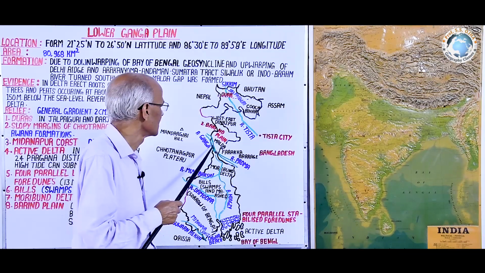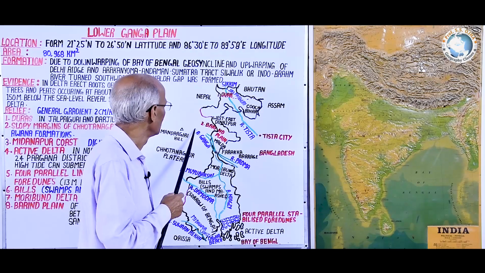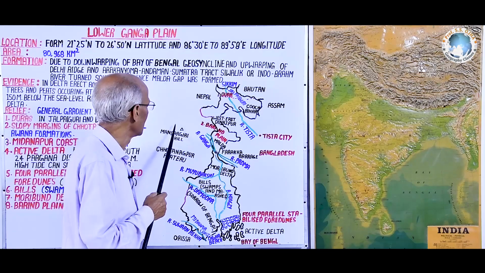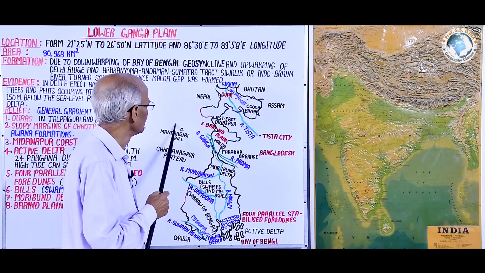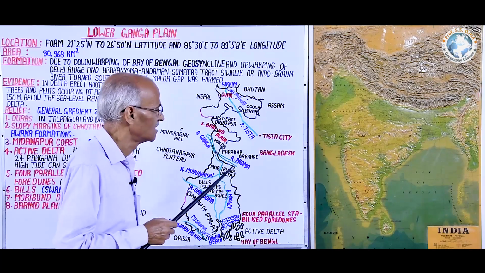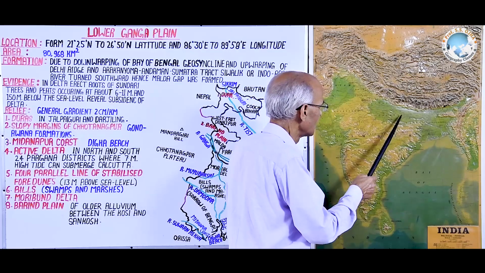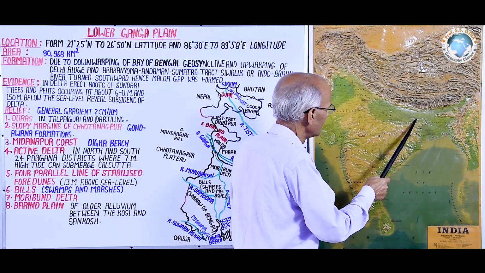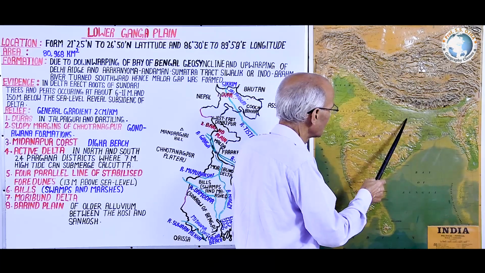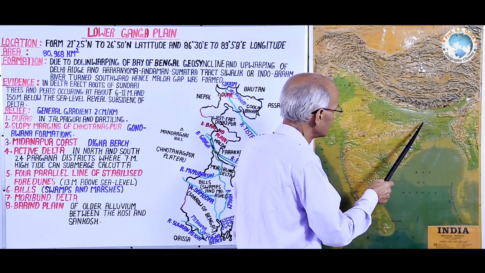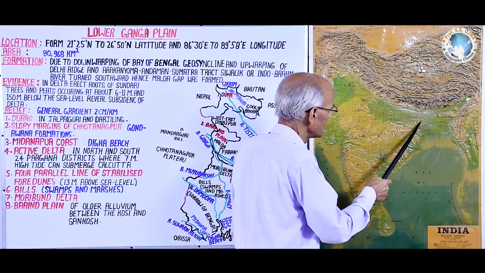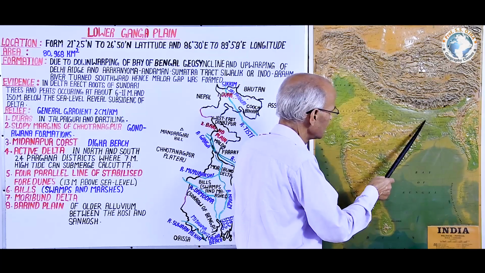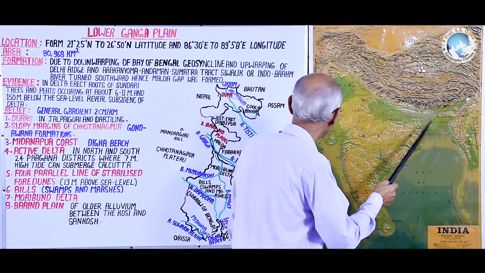Now come again south. This is river Ganga. You are seeing that the direction of Ganga in the middle Ganga plain or Bihar was from west to east. It is Mandargiri hill that restricts Ganga to move southeast. That's why Ganga in Bihar or middle Ganga plain is from west to east. As it crosses this Mandargiri, northeasternmost tip of this Chota Nagpur plateau in Godda district, it turns suddenly southeast, and